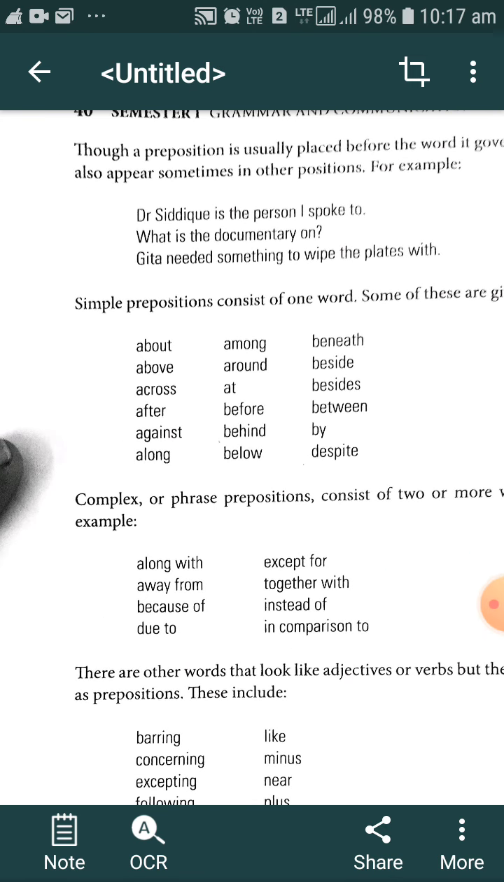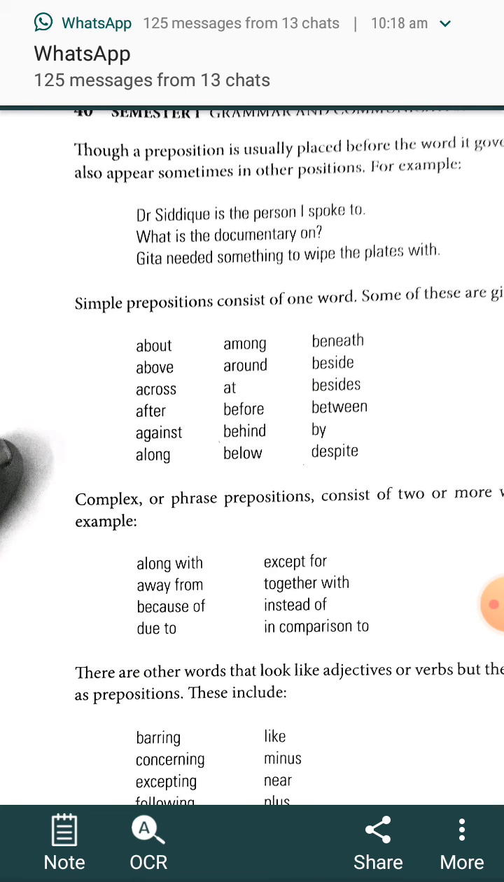There can also be complex prepositions. There are some complex prepositions in our English language. What are these? Along with, which consists of two words, along and with; except for. These are called complex prepositions. Because of, instead of, due to, in comparison to.